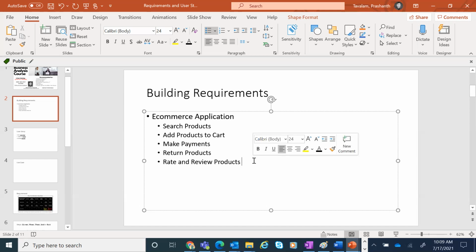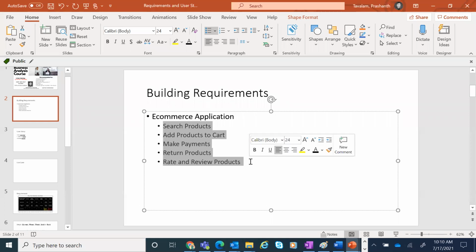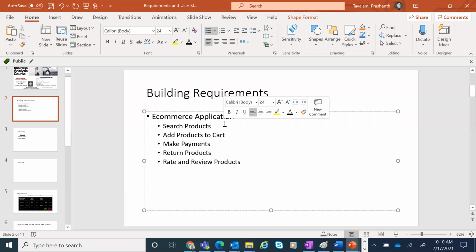What else can you do? Let's stick to this. So you see, these are high level functionalities that you want.